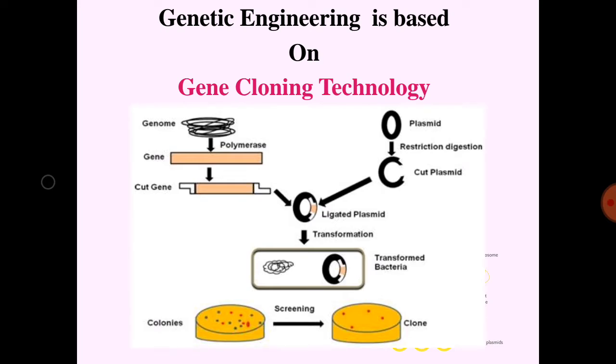Genetic engineering is based on gene cloning technology. A gene of known function can be isolated from its normal location by biochemical methods in vitro. Moreover, a gene can be synthesized by using a gene machine.